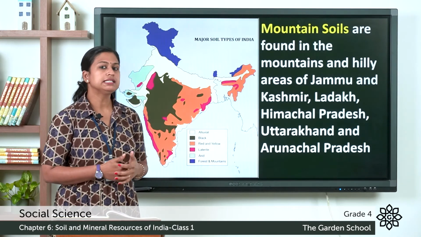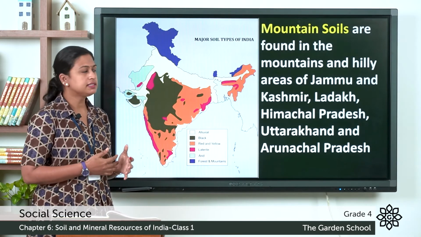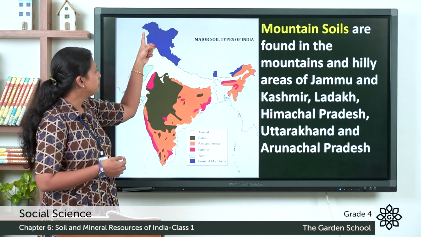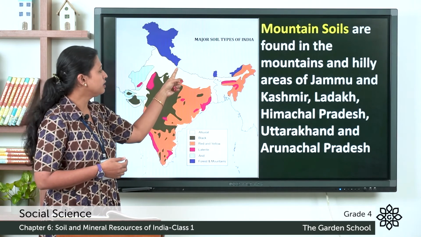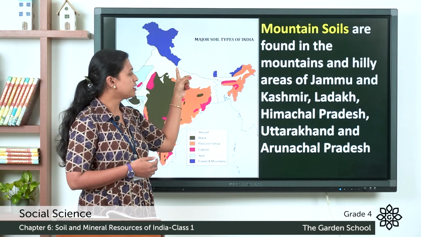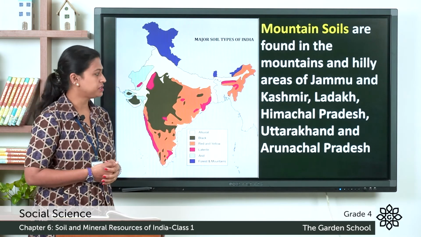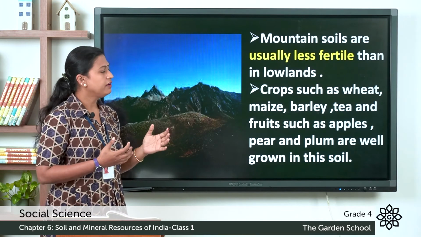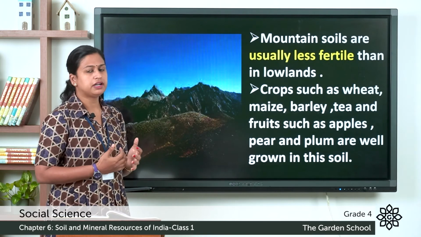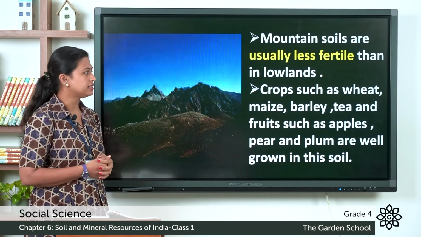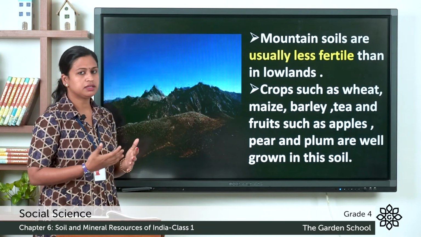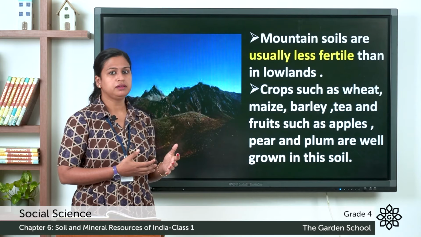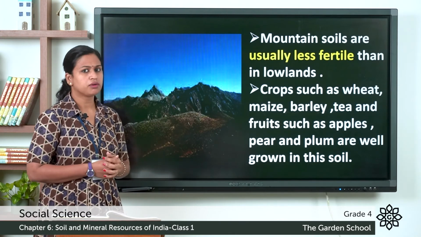Next type of soil is mountain soil. Mountain soils are found in the mountains and hilly regions of Jammu and Kashmir, Ladakh, Himachal Pradesh, Uttarakhand and Arunachal Pradesh. Mountain soils are less fertile than the lower lands, and crops such as wheat, maize, barley, tea and fruits such as apple, pear, palms are grown here.